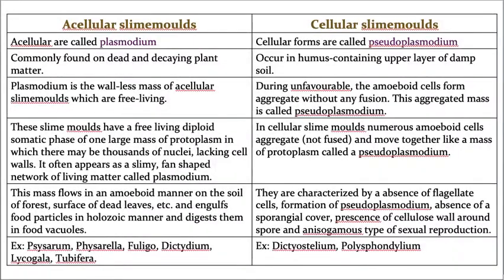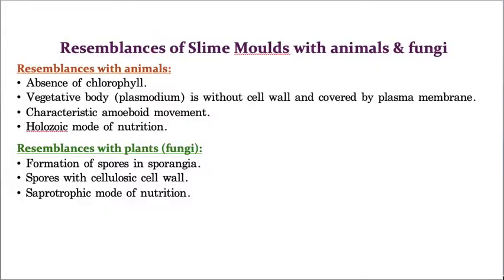Okay, now let us take the last topic. In the beginning I told you these slime molds show resemblances with both fungi and also animals. Let us take what those resemblances are. Let us take the first one, resemblances with animals. They are achlorophyllous. What is the meaning of achlorophyllous? The cells do not have any chloroplasts. That means they can't prepare their own food material.